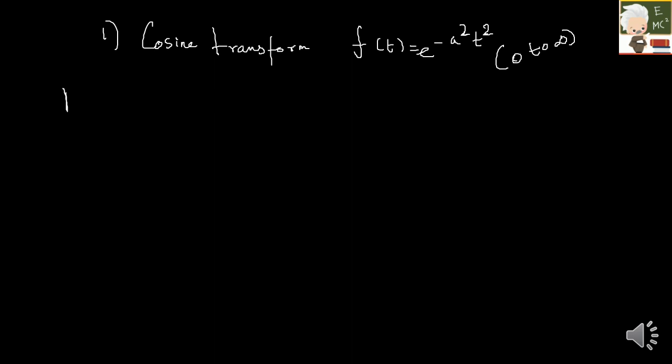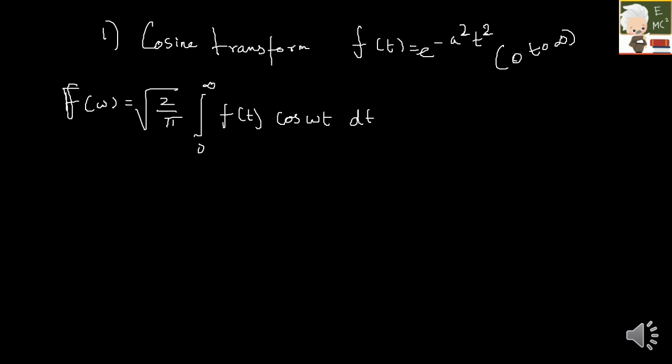So this would be f of omega equal to under root 2 by pi, integral 0 to infinity f of t into cos omega t dt. Which is under root 2 by pi, integral 0 to infinity e raised to minus a square t square cos omega t dt. If you just look into this, you should remember your formula, which I said just a few minutes back.